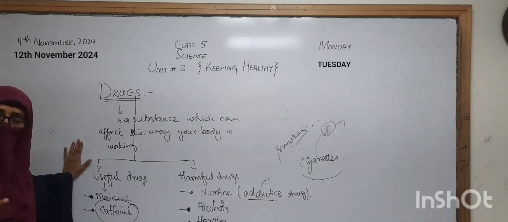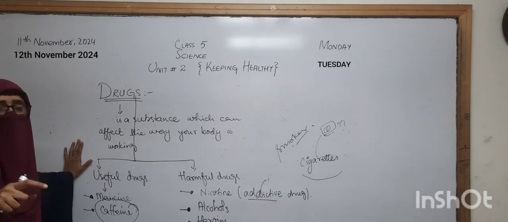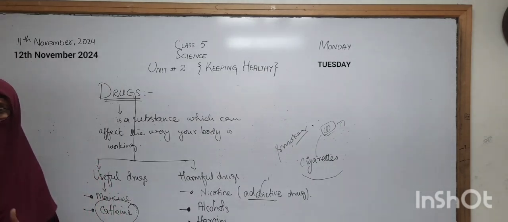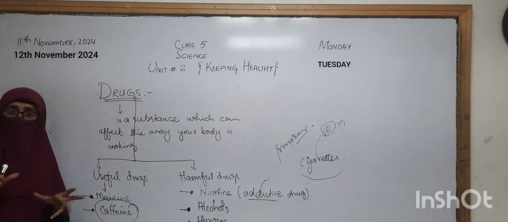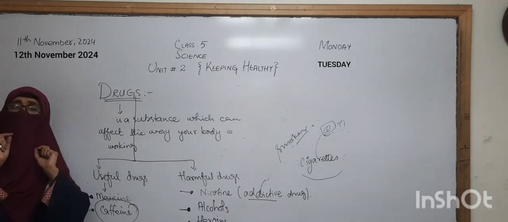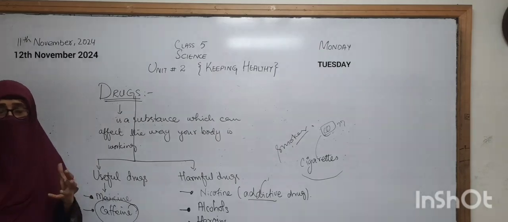Slowly and gradually it destroys our liver, because in the liver the medicine is broken down, and slowly and gradually it damages our internal organs if we use useful drugs in a large amount.